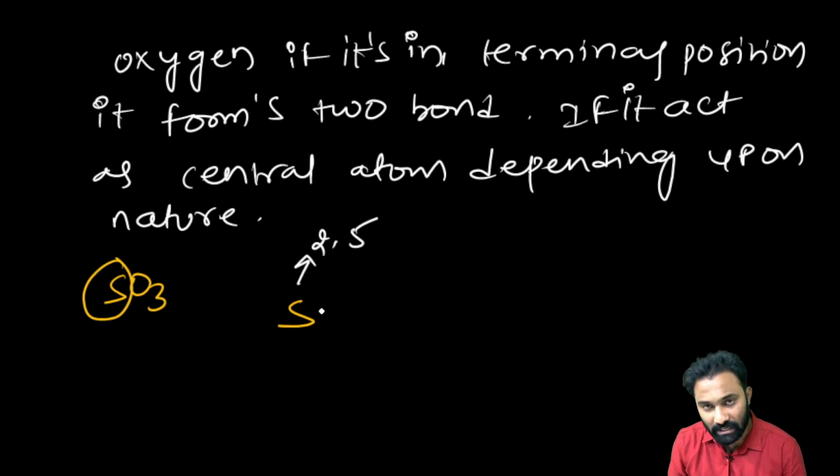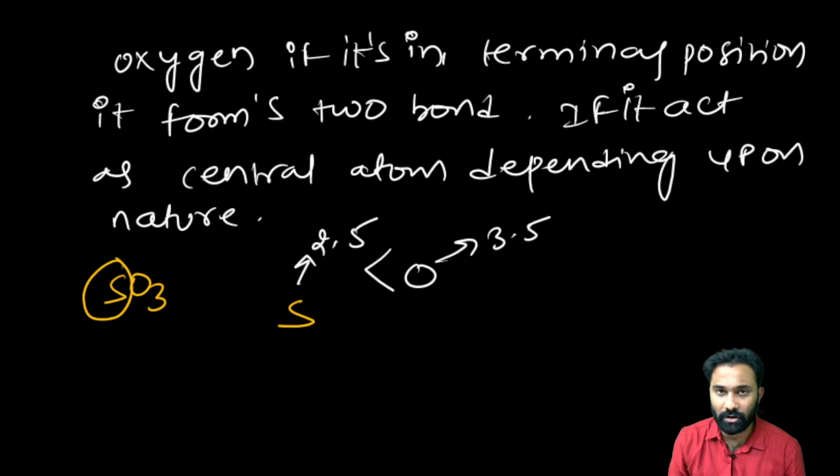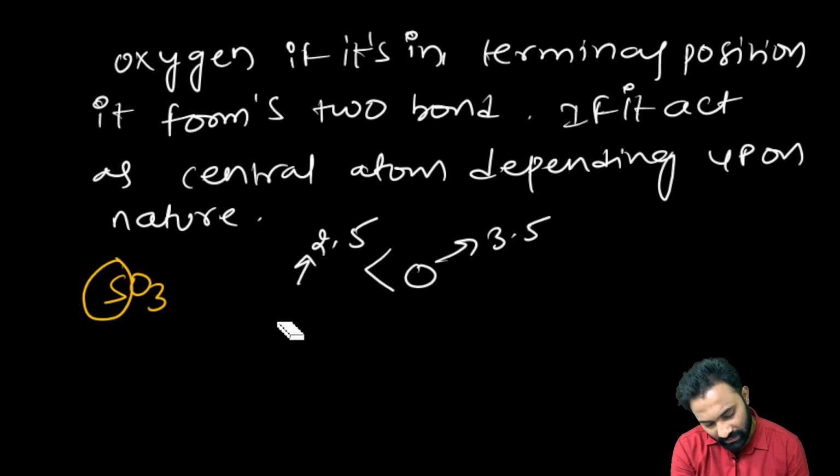Now the sulfur electronegativity is 2.5, and oxygen electronegativity is 3.5. Among the sulfur and the oxygen, electronegativity of the oxygen is high. Then what I said, the less electronegative atom will be the central atom. Now the next very key point I explained: how many valency electrons are there, that many bonds will be formed.